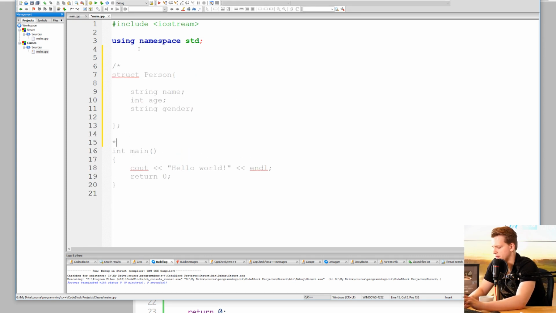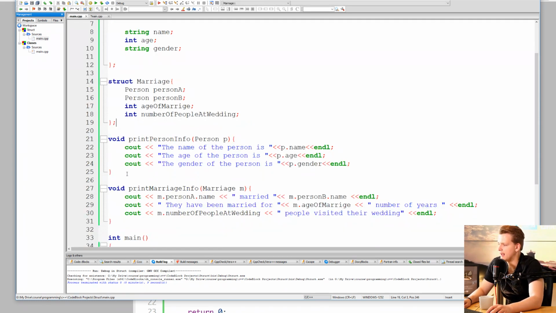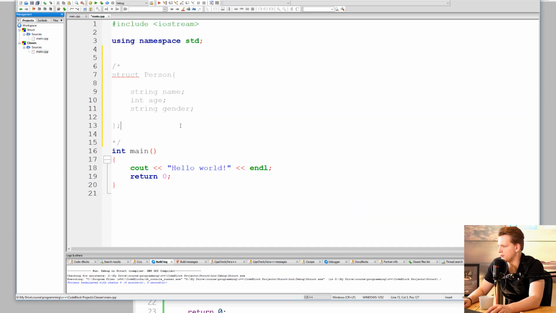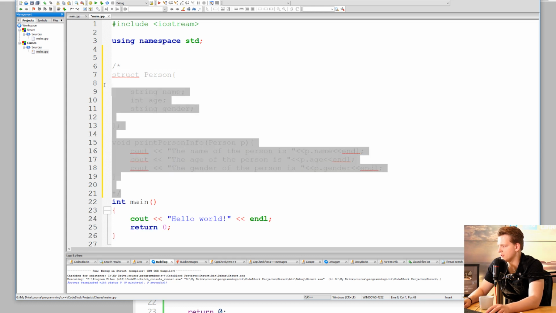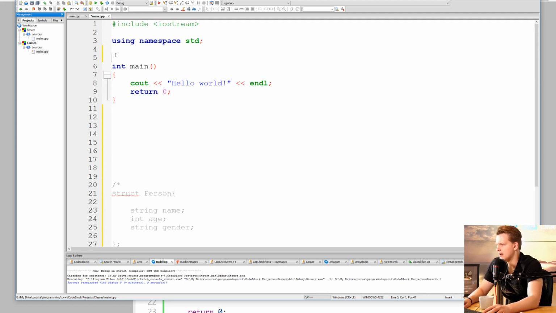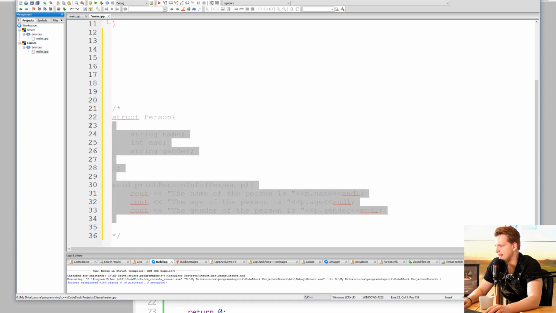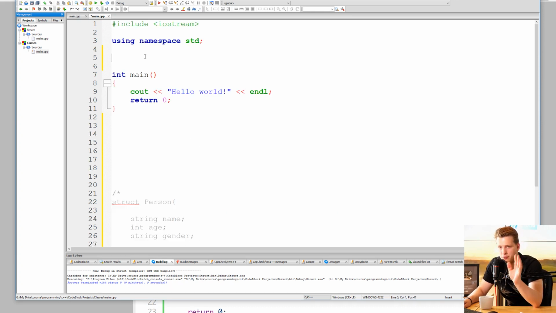We have struct person, and also remember that we had to declare a function outside of the struct in order to print information about the person. And let's copy that here as well, and let's actually put it at the bottom here, because later we will compare.